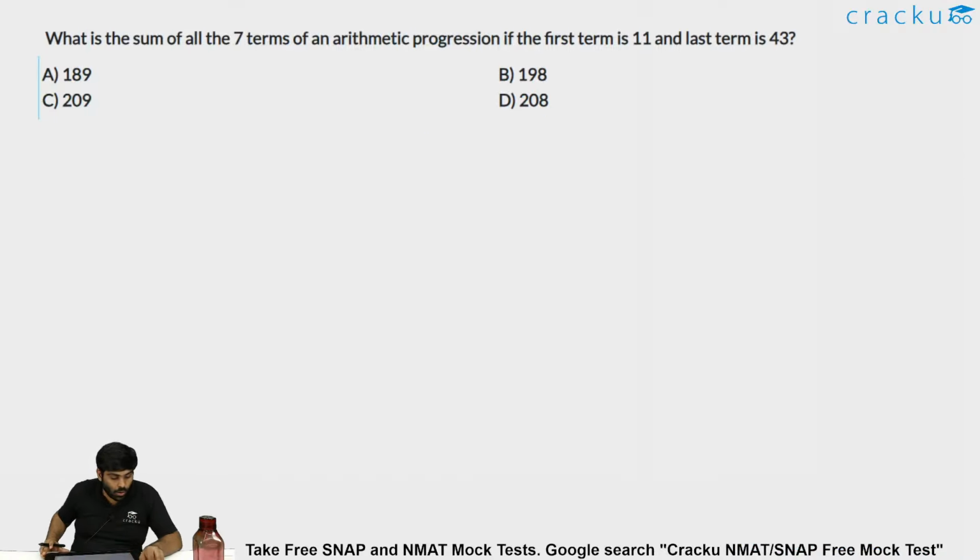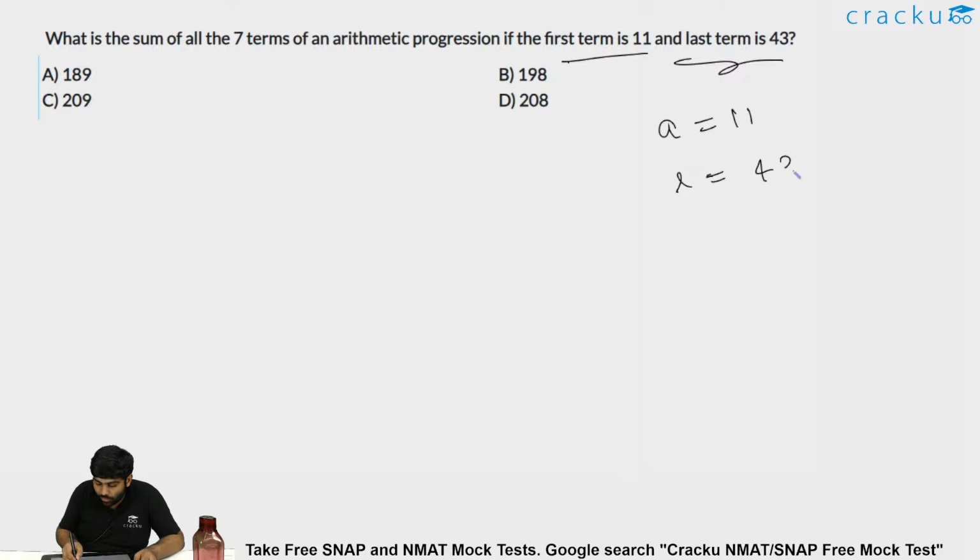What is the sum of all the 7 terms of an arithmetic progression if the first term is 11, that is a is 11, and the last term is 43, that is last term L is equal to 43? It is also said that there are 7 terms in the arithmetic progression in all. Then what is the sum of all the 7 terms? That is n is equal to 7, a is 11, and the last term is 43.